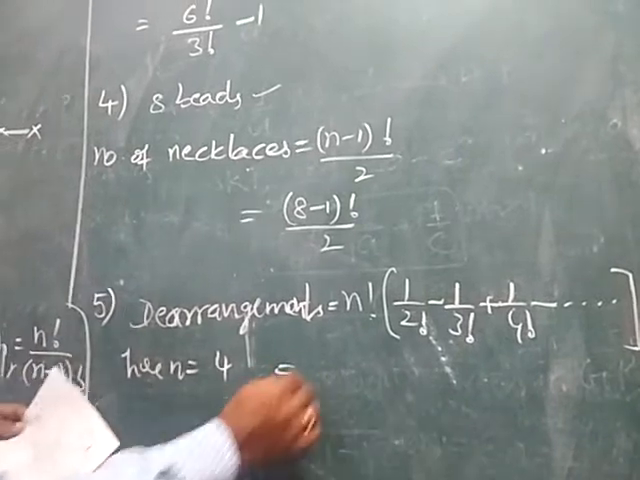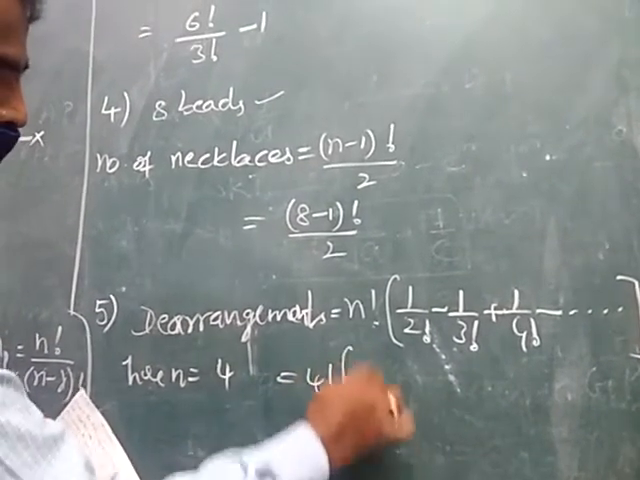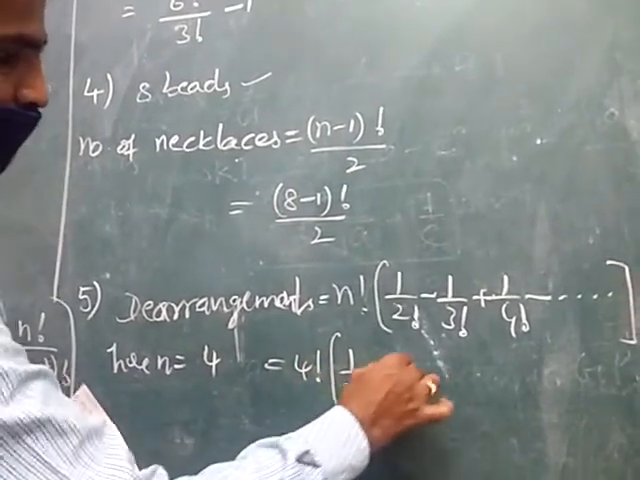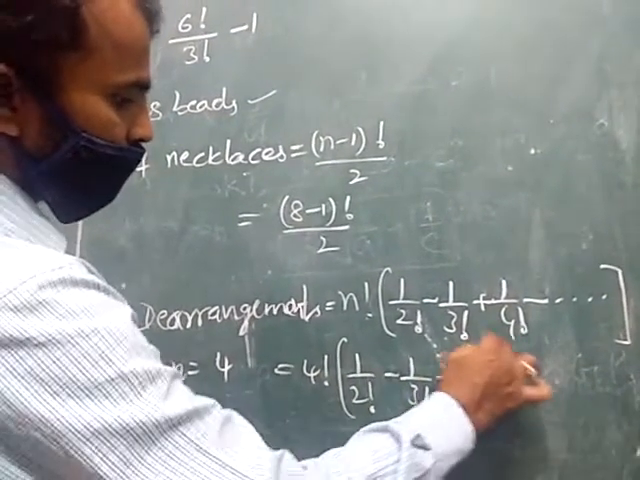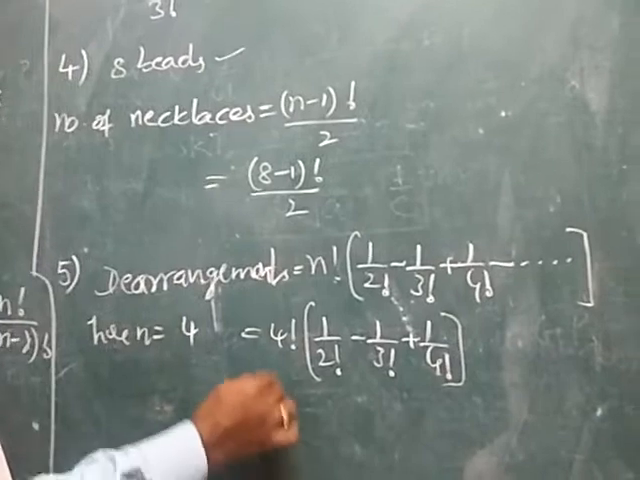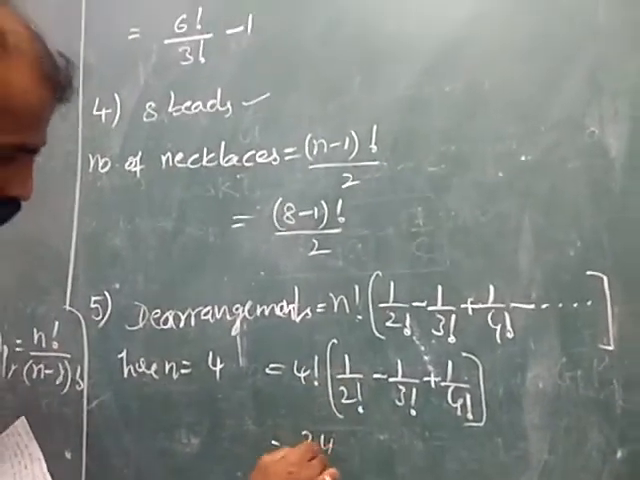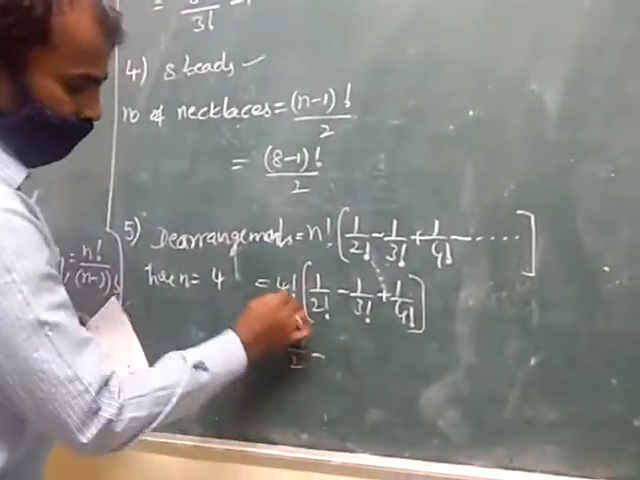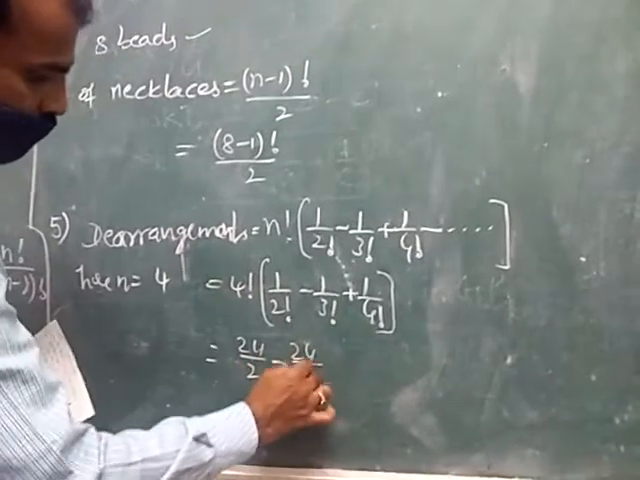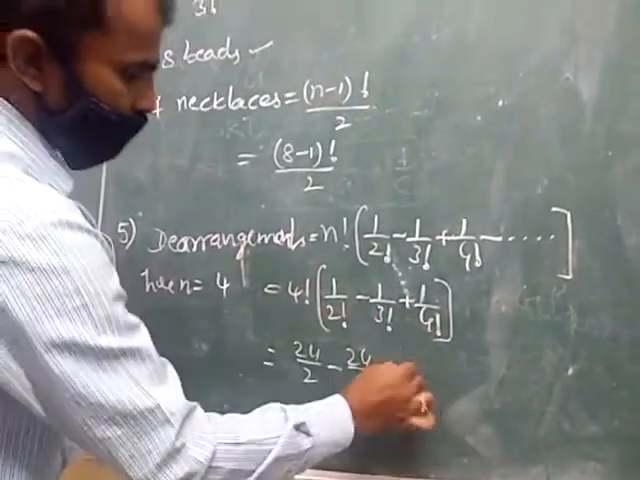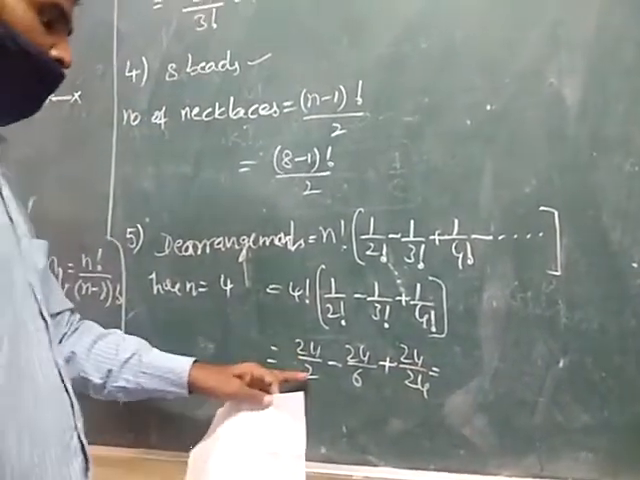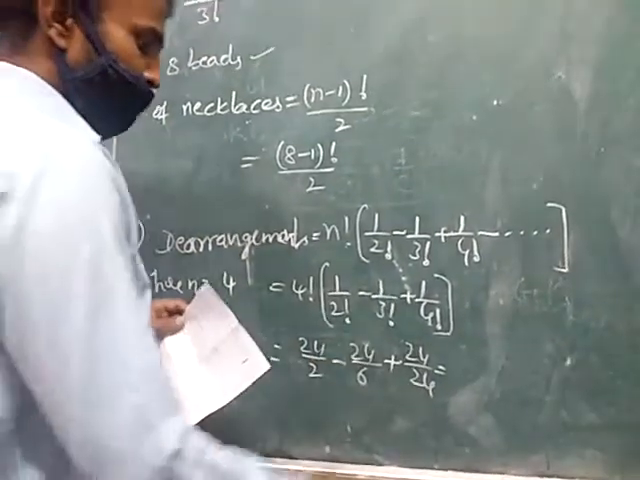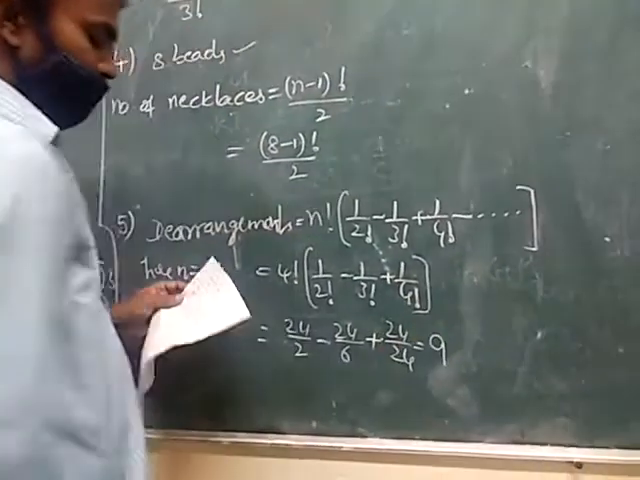Substitute in that. So 4 factorial into 1 by 2 factorial minus 1 by 3 factorial plus 1 by 4 factorial. 4 factorial is 24. So 24 by 2 minus 24 by 3 factorial, which is 6, plus 24 by 24. By simplifying this we get 12 minus 4, that is 8. 8 plus 1 is 9.